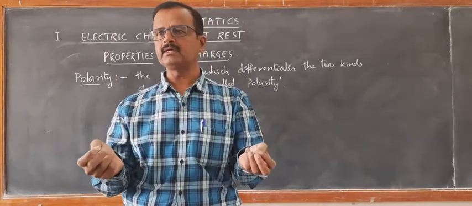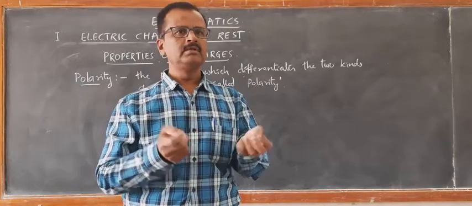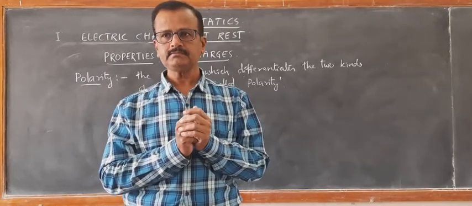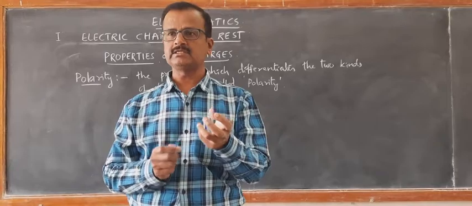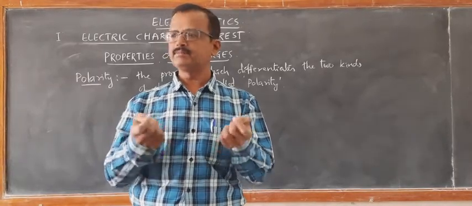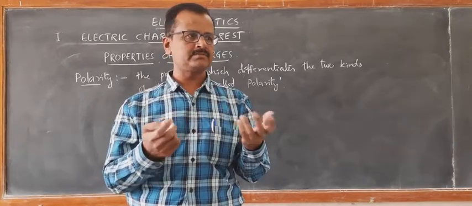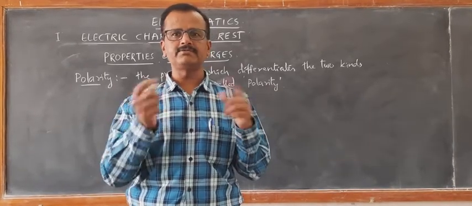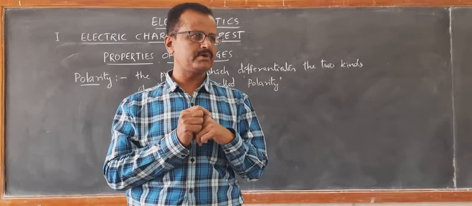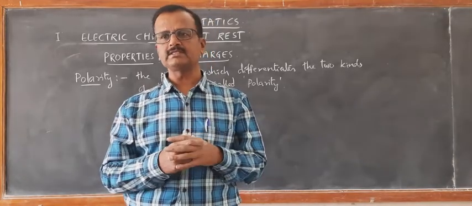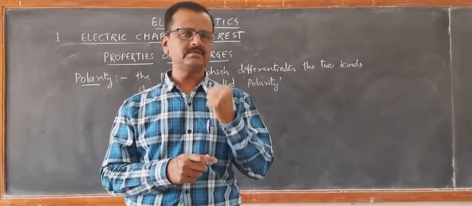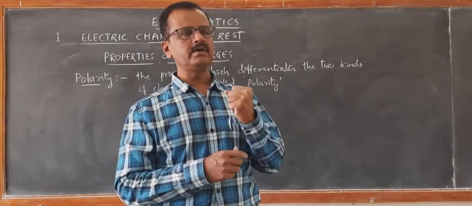They will not be further able to pull pieces of paper. As long as they are charged, they will be capable of pulling pieces of paper. Once the charging is lost, meaning the electrons return to the positively charged body and neutralization takes place, it will not be able to exert force. Right? This is one nature.